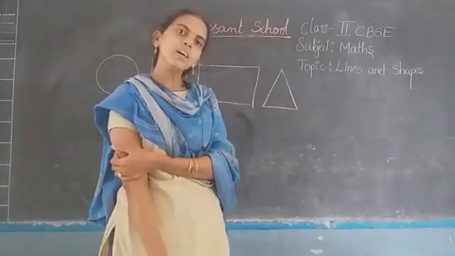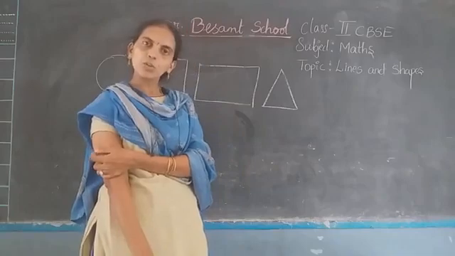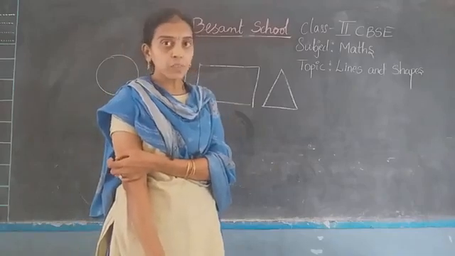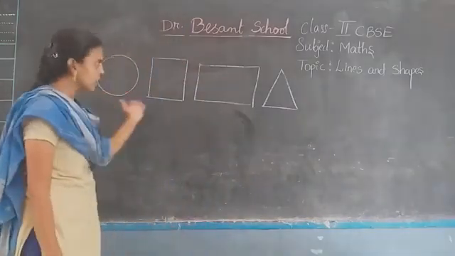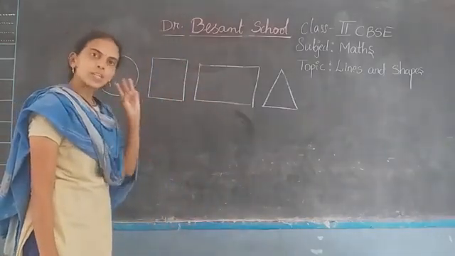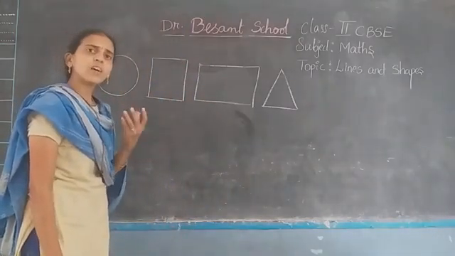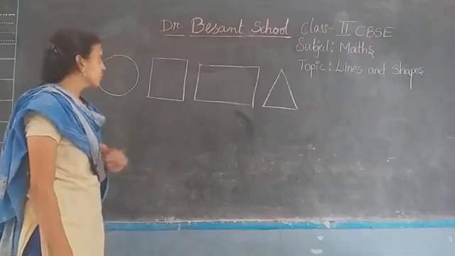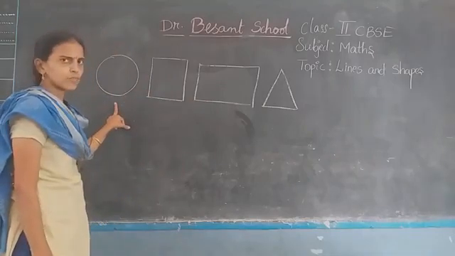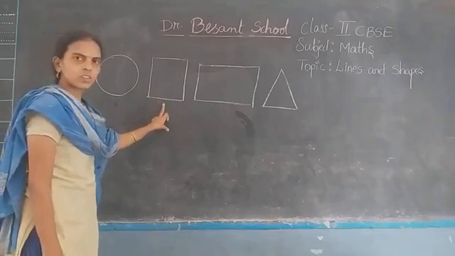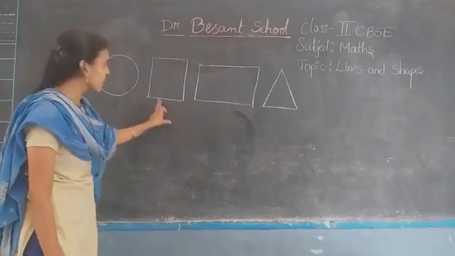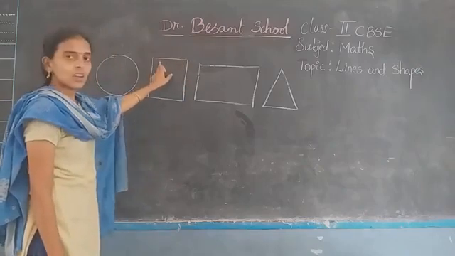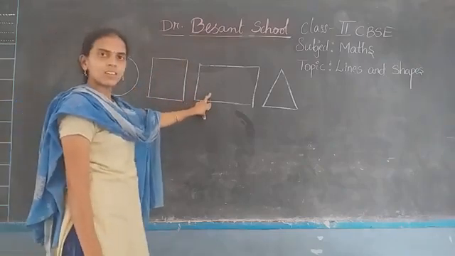So, using three corners, which figure can we form? See, among these figures, using three corners, which figure can we form? Is it a circle? No. Is it a square? No. Why? Because it has four corners. See this rectangle?